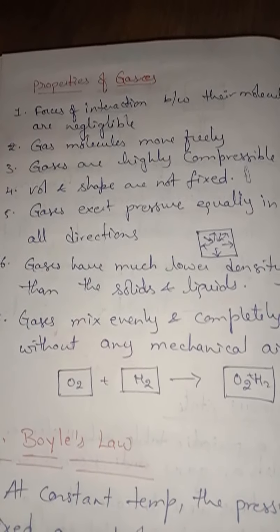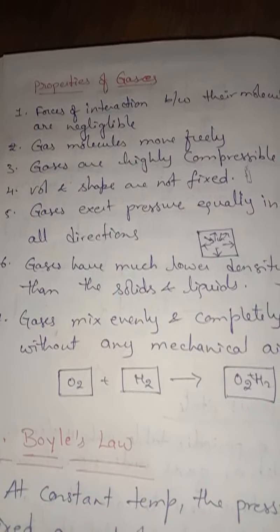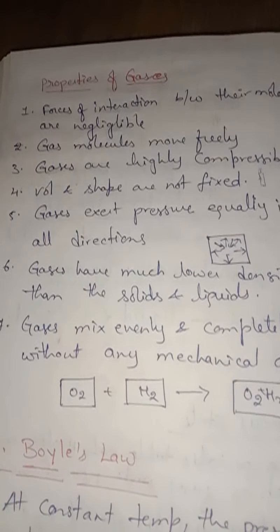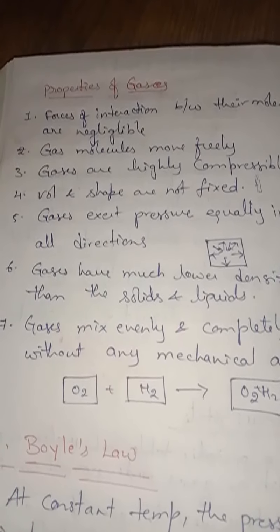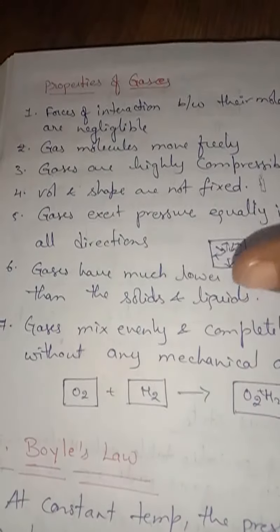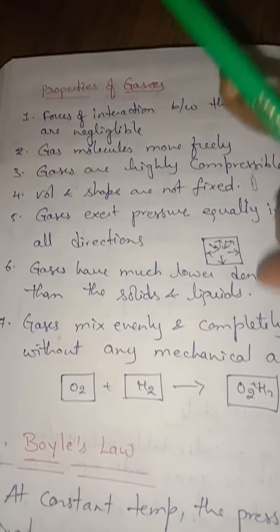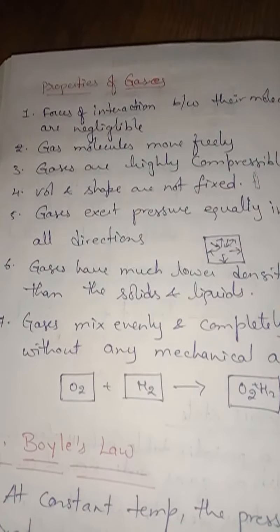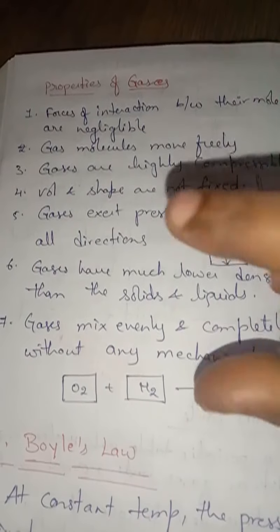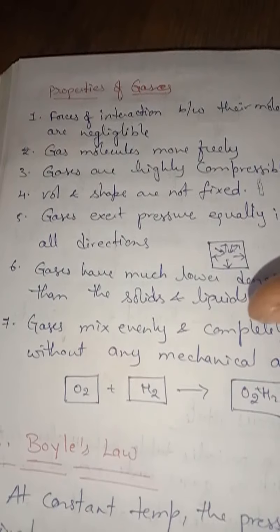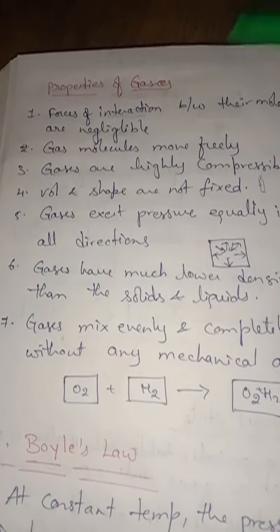If we take the example of a room, the gas in the room will be some amount, some liters you can say, and it takes the shape of the room. So volume and shape are not fixed; they change by changing the container or the room in which the gas is present.